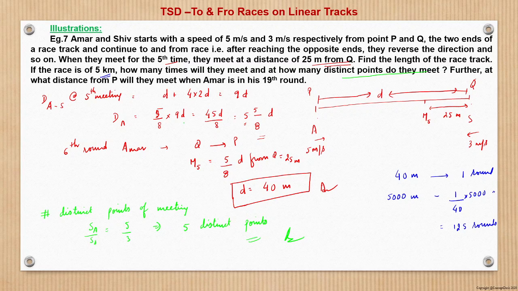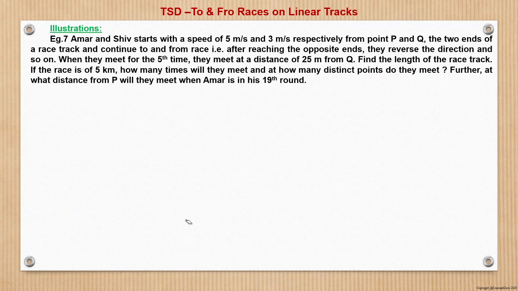Now how many times they meet till one of them completes or finishes the race, wins the race, that we have to find, right? How many times they meet. So for that we will see here that the speed of Amar to the speed of Shiv is 5 is to 3. So here we can say that when Amar completes 5 rounds, Shiv completes 3 rounds. And now where would Amar be at the end of 5 rounds?